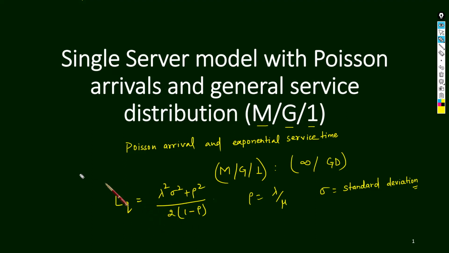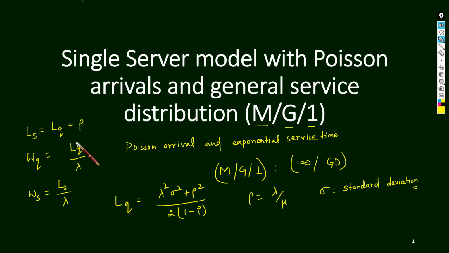So Lq we got. Now what is Ls? Ls will be Lq plus rho. Wq will be Lq divided by lambda, and Ws is equal to Ls divided by lambda. We have seen this in almost all the models.